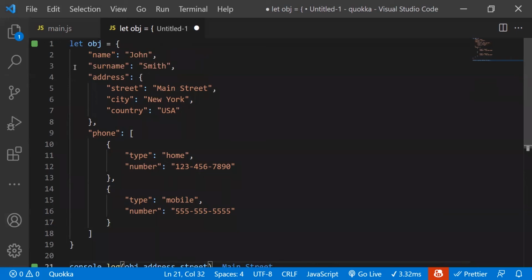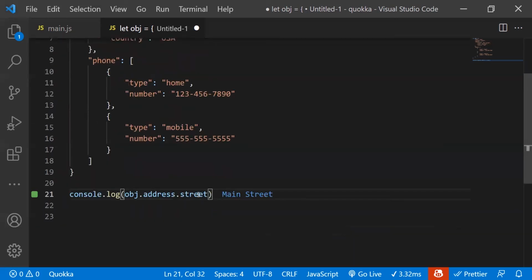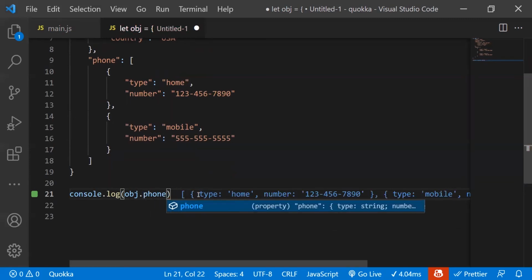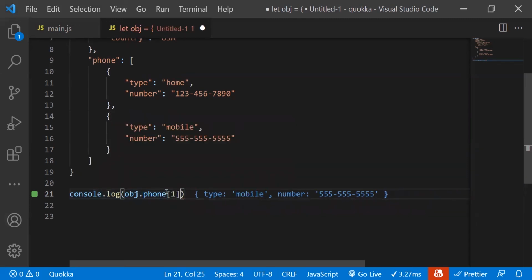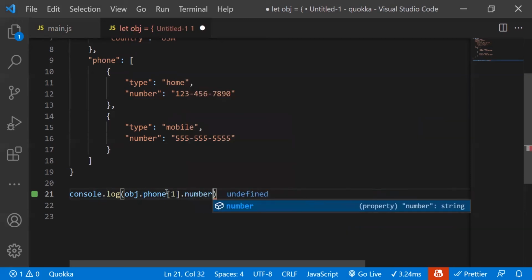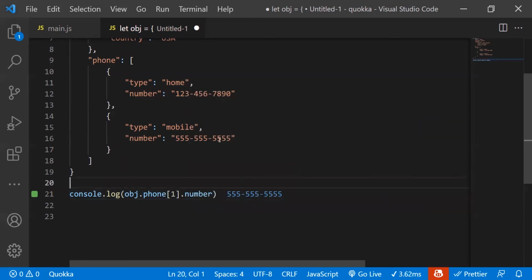Now, what if we want to access his mobile phone number? In order to access his mobile phone number, we need to go to this right here, which is an array of 2 objects. How would we do that? We'd first do object.phone, and then because it's an array, and this is the second element, we have to put a 1 because it's indexed starting with 0. And then there's the mobile phone number, so just type number, and then we get his mobile phone number.